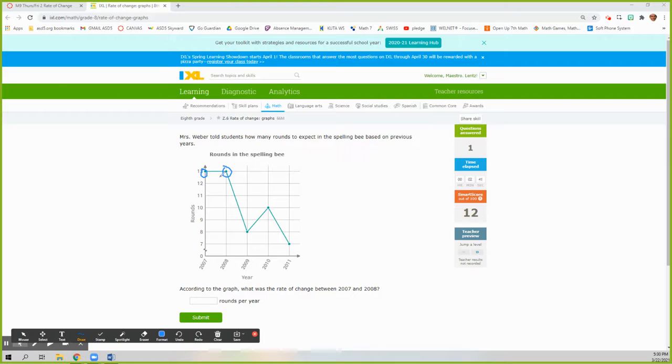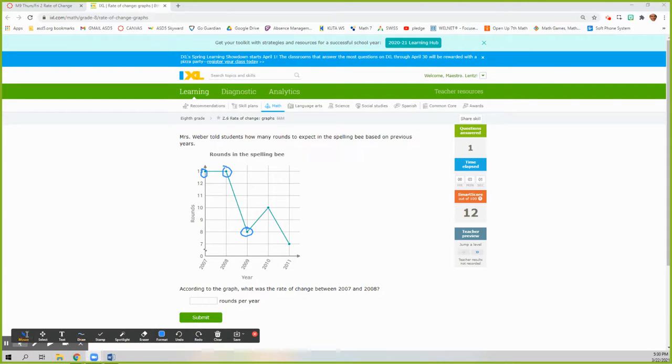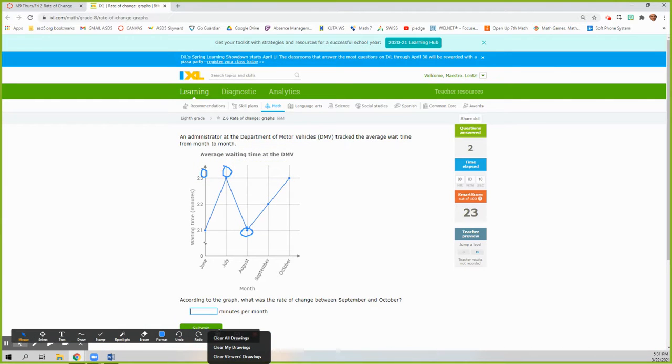So they had in 2007 13 rounds. In 2008 they had 13 rounds, and then man, kids after that just weren't lasting as long. Only went 8 rounds before they got a submission or a TKO. That's funny right there. I don't care who you are. So zero rounds per year. Did they change? Wait, yeah, 0. They didn't change. I had to make sure it wasn't trying to trick me and get me to write 13.